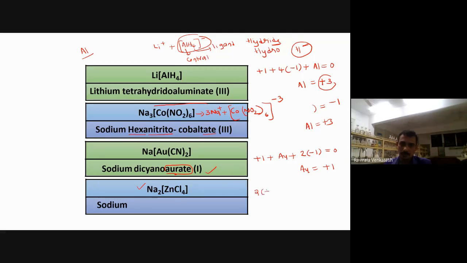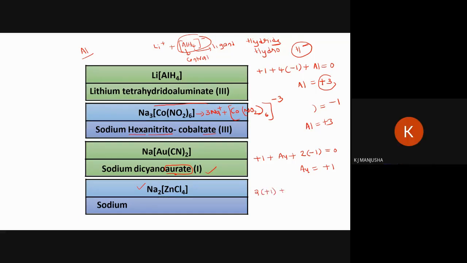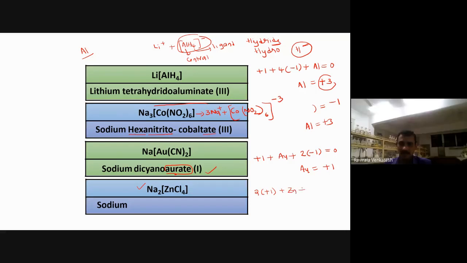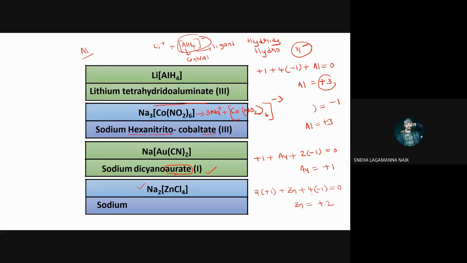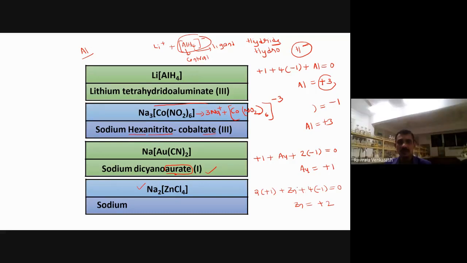Put 2 into +1 and calculating for zinc. 4 chlorines are there. The charge of chlorine will be -1, equal to 0. Now zinc oxidation state will be how much? +2. So we have to write 2 in the square brackets. Sodium tetrachlorozincate. Now in your textbook, there are a number of examples.